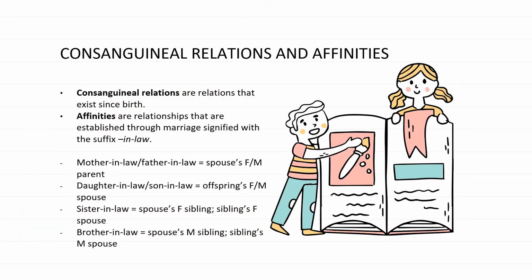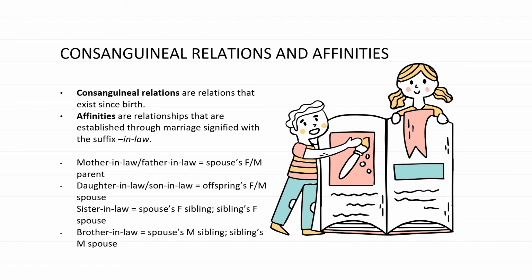And then next up, we have consanguineal relations and affinities. Consanguineal relations are relations that exist since birth. So your relations with your mother, father, your siblings, as in your brother and sister. And then affinities are relationships that are established through marriage, signified with the suffix in-law.